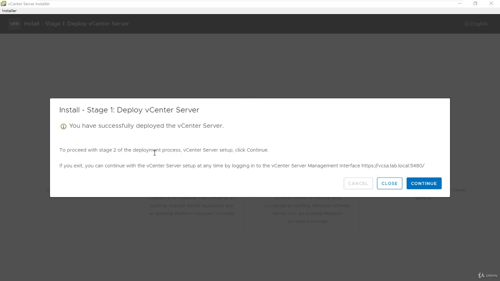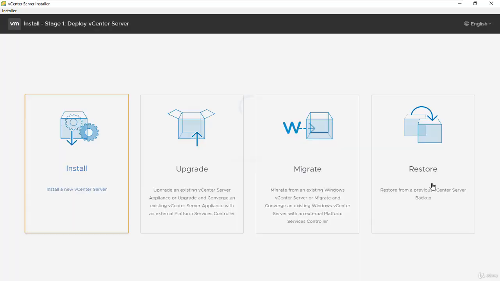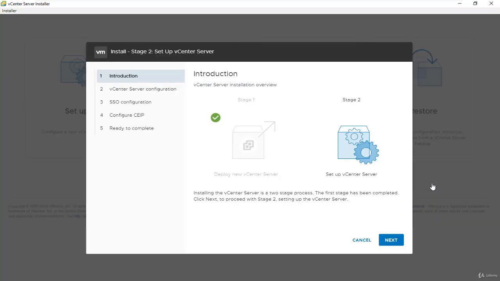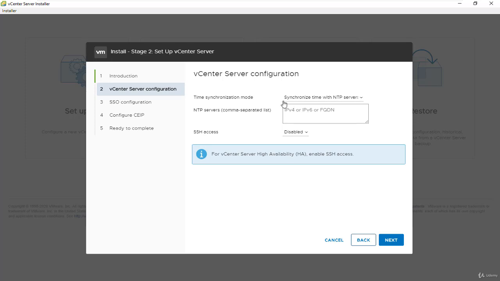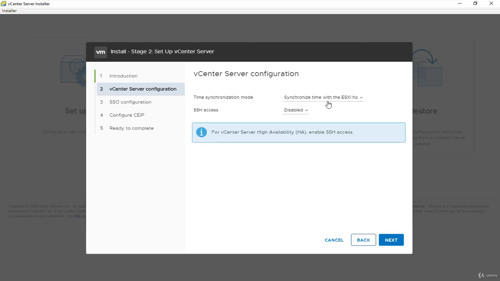And now to proceed to stage 2, we should click on continue. And here it tells you the time. It can be synchronized with your ESXi or an NTP server. Here you can type the NTP, or network time protocol, server, which can be public or localized on your network. I'm going to use the first option.